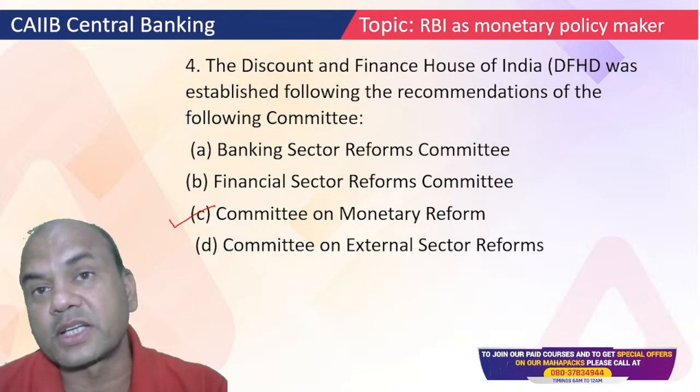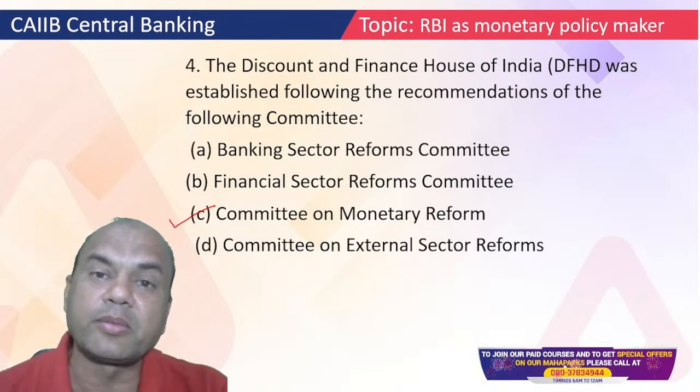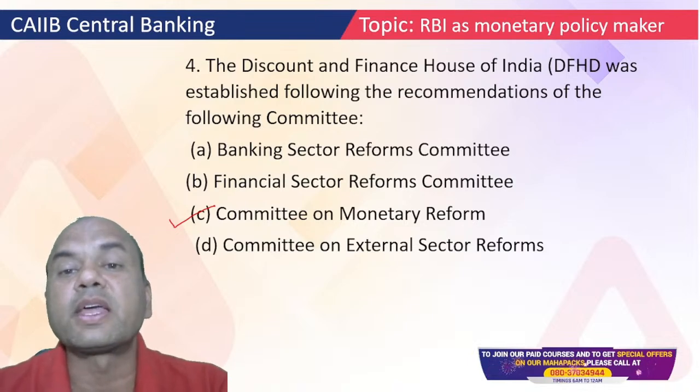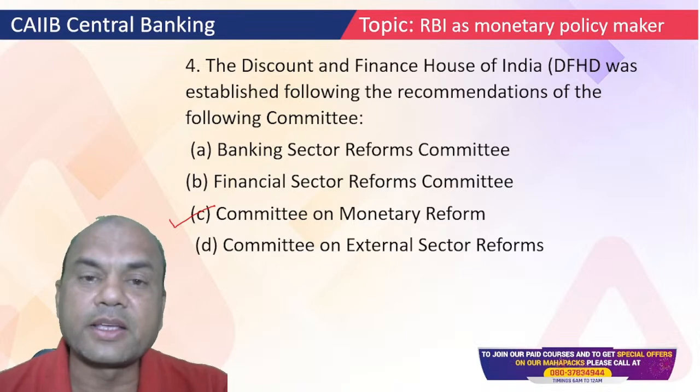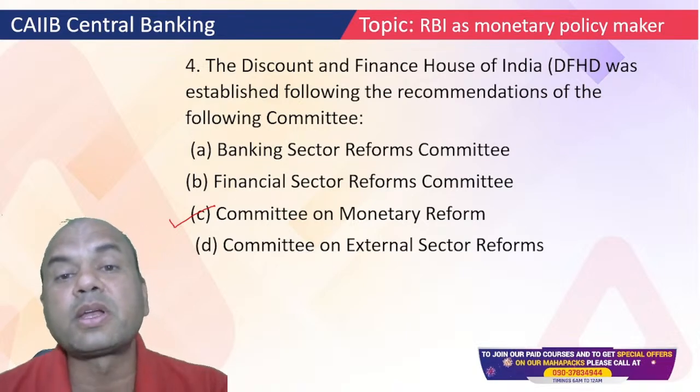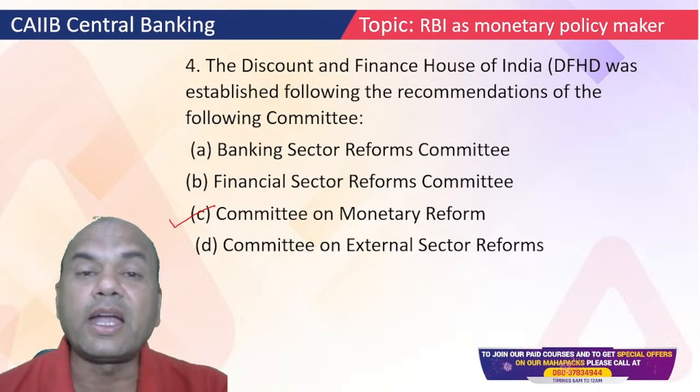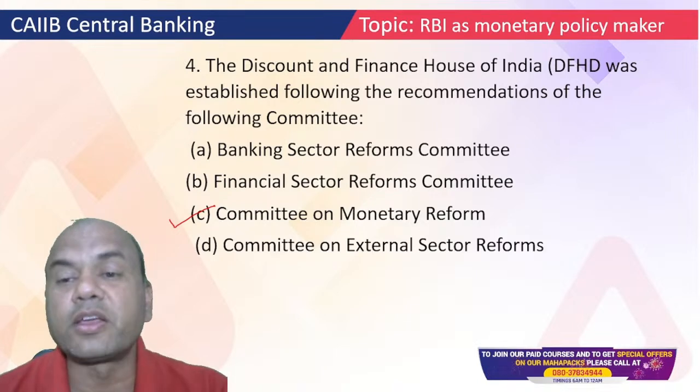So DFHI's basic job was similar, to smoothen the short-term liquidity imbalances by developing an active secondary market. Whenever RBI brings in any bonds for LAF or under the MSS, somebody has to purchase them and they should be tradable in the market. So that tradability was brought in by this DFHI.